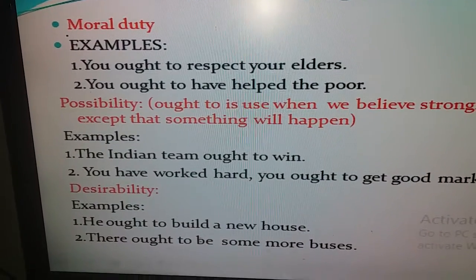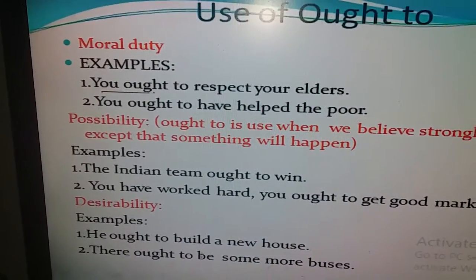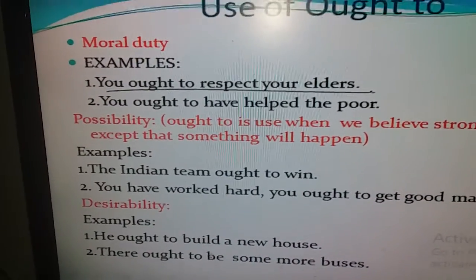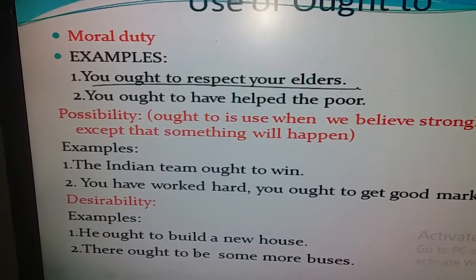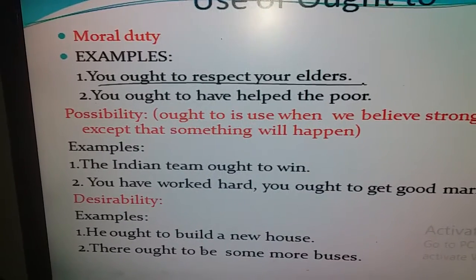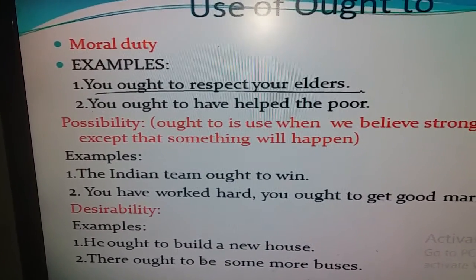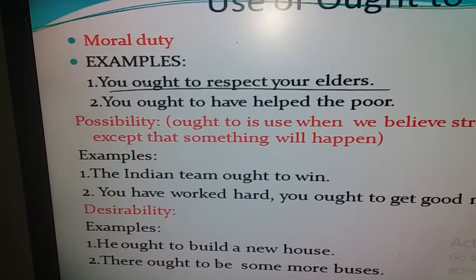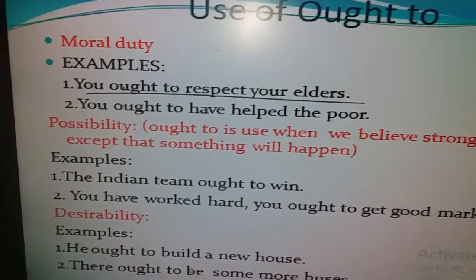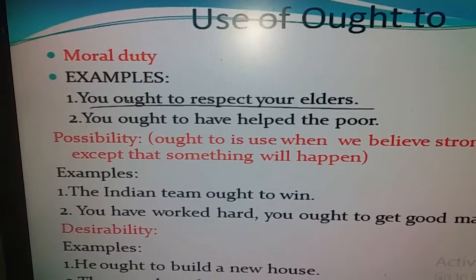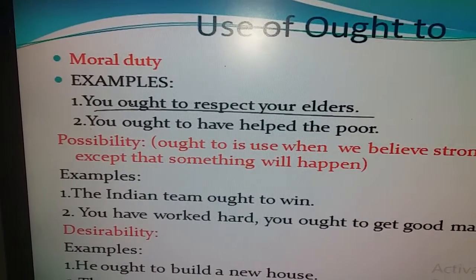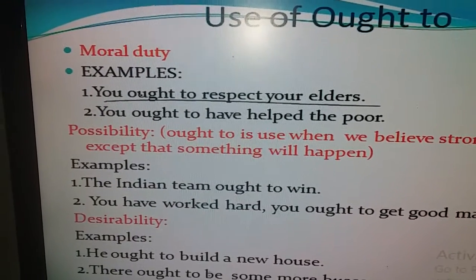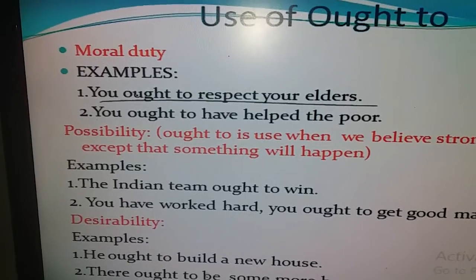Just read the example here. You ought to respect your elders. Here it is our moral duty to respect our elders. To express this idea, we have used ought to here. So we can say whenever we are to express the moral duty, we use ought to.